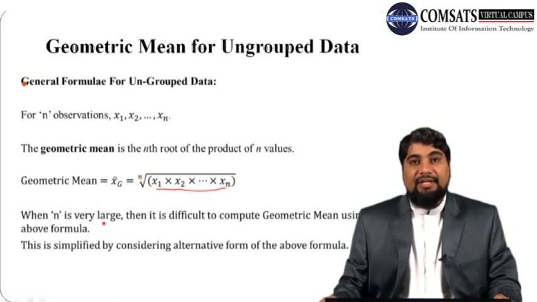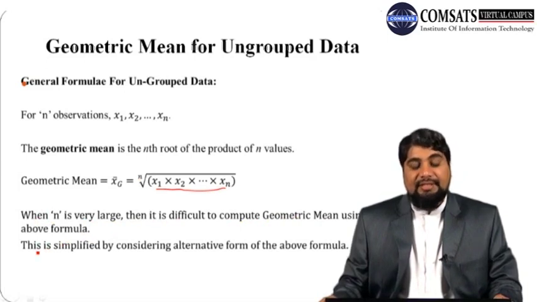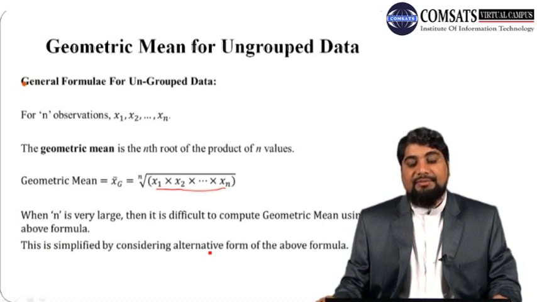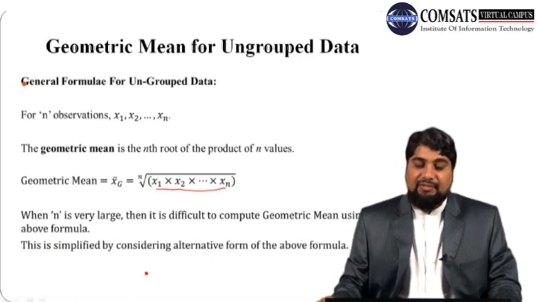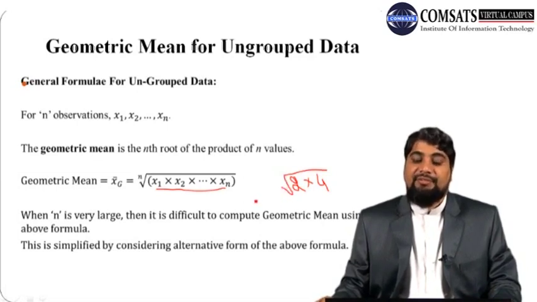When this n is very large, it is difficult to compute the geometric mean using this formula. So this is simplified by considering an alternative form of the above formula. Suppose you have two numbers, only x1 and x2, or suppose you have two numbers 2 and 4. So just multiply and find the square root. So this will be the geometric mean.